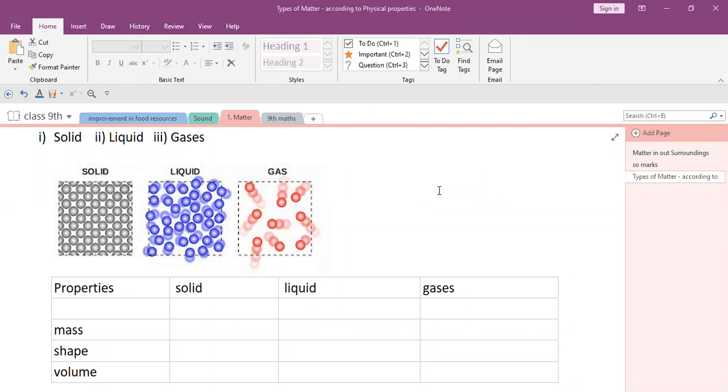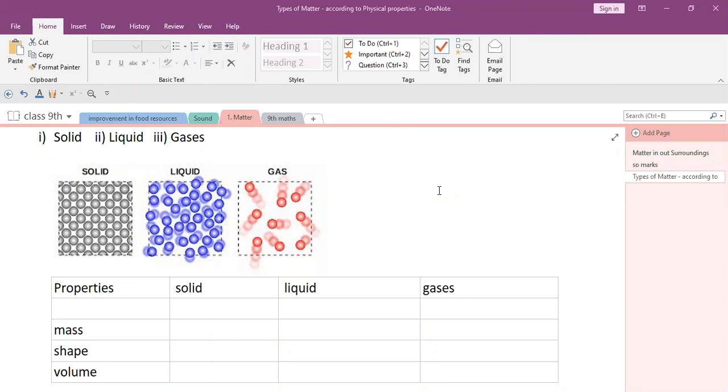Tanya, third property. Particles of matter are never at rest and they continuously move in all directions. Yeah, particles of the matter are not at rest. They are continuously moving in all random directions. Then next, Ankita, fourth property. Particles of matter have force of attraction between them. Okay, right. Very good. So four properties you have to remember.